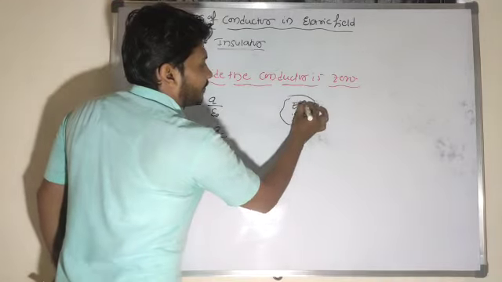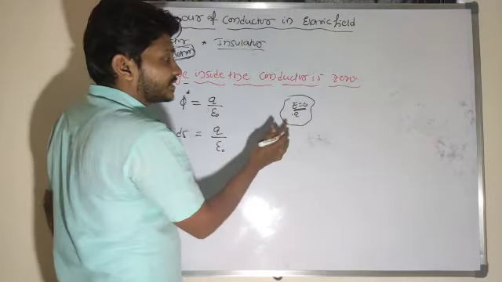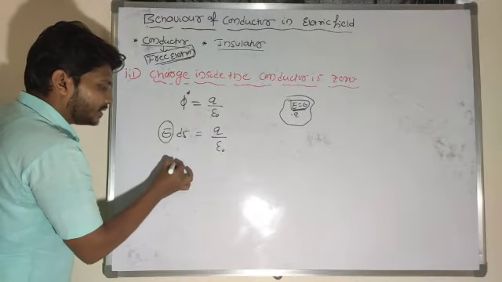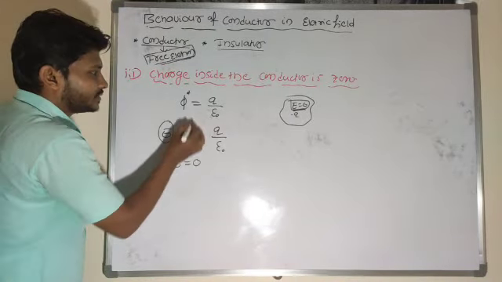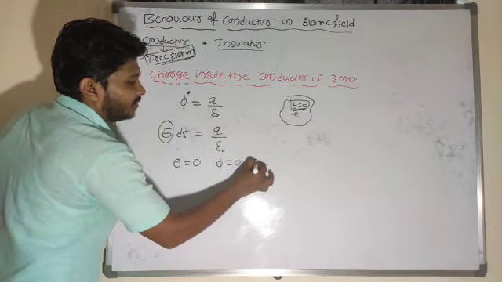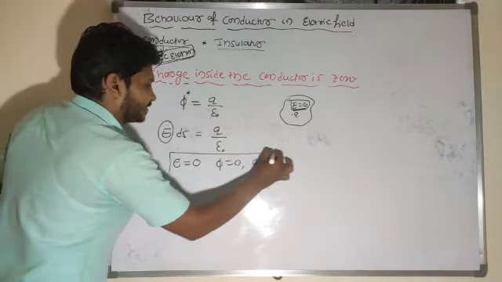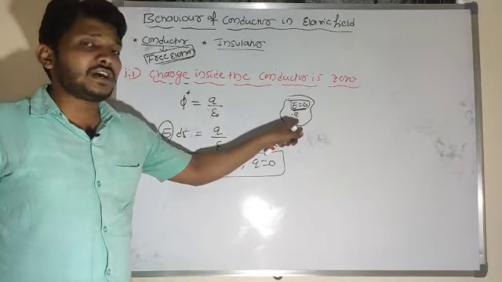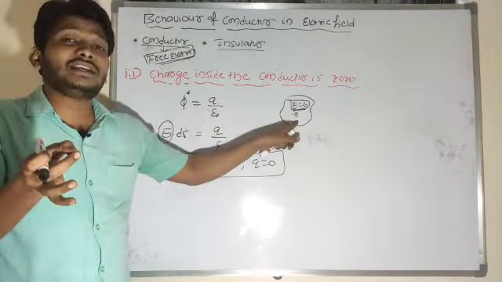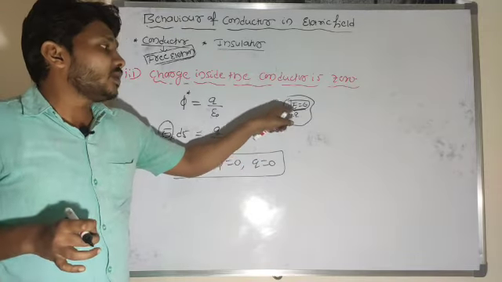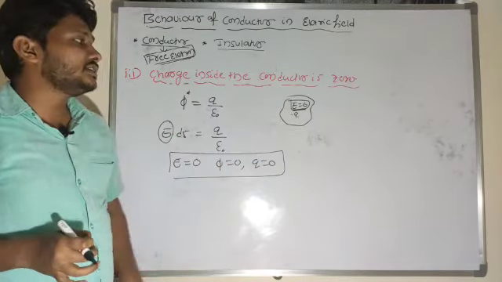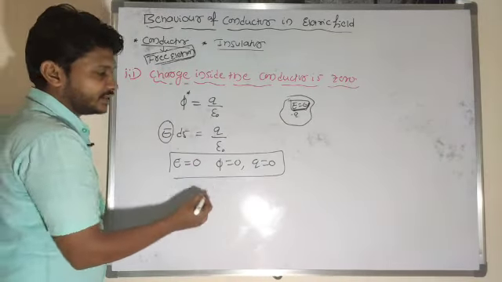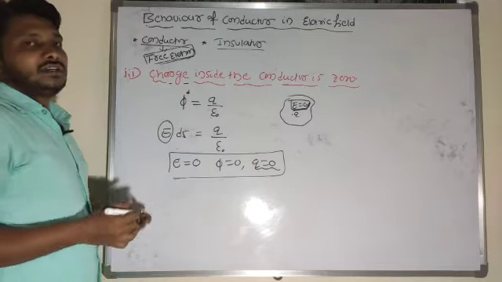What is the electric field inside the conductor? Just now we discussed that the electric field inside the conductor is 0. If E is equal to 0, then the flux value is 0. If the flux value is 0, then the charge is also 0. So the net charge inside the conductor is 0. Why? Because if the electric field is 0, the flux value is 0, and then the charge value is also 0.